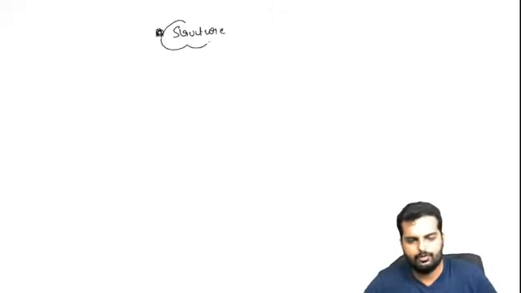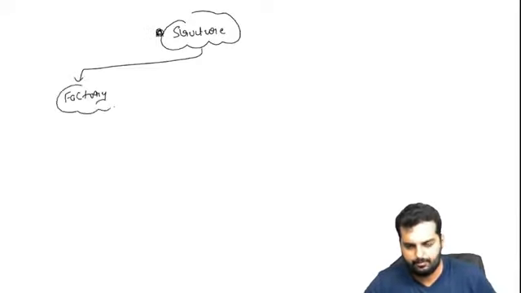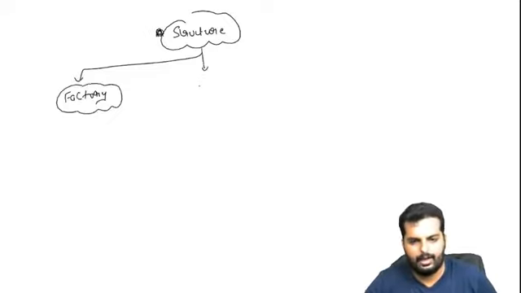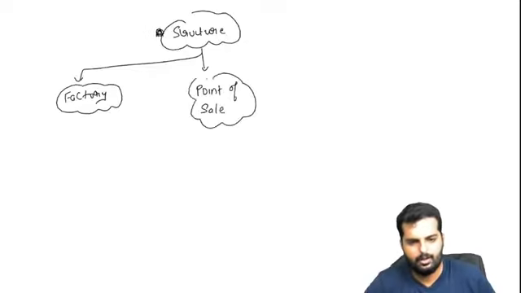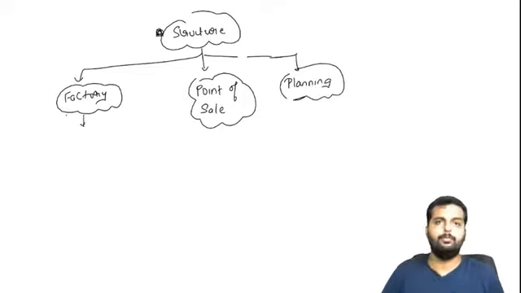So friends, in the previous class, we learned about marginal costing basics. First we started with the structure of the factory. Am I right? Inside the structure, we had the structure of a company in which we had the factory. After factory, we had the point of sale. And after the point of sale, we had the planning department. Am I right? Inside factory, we had the following. What were the following coming inside factory?